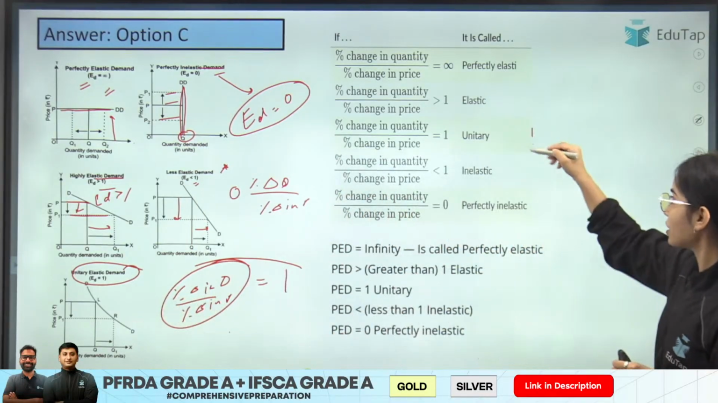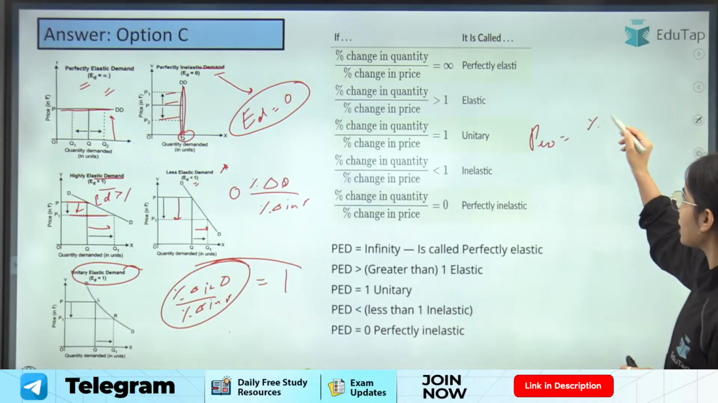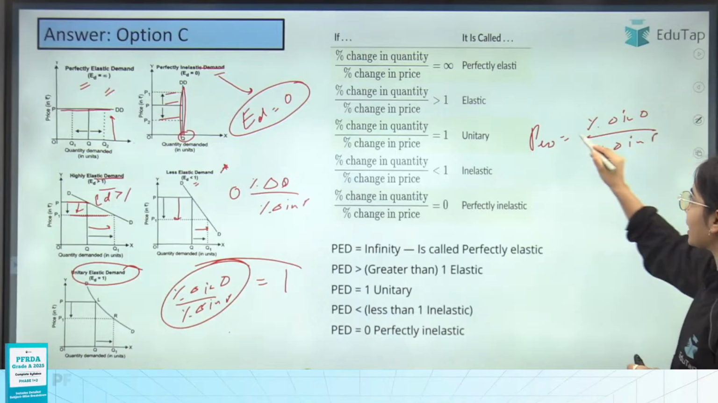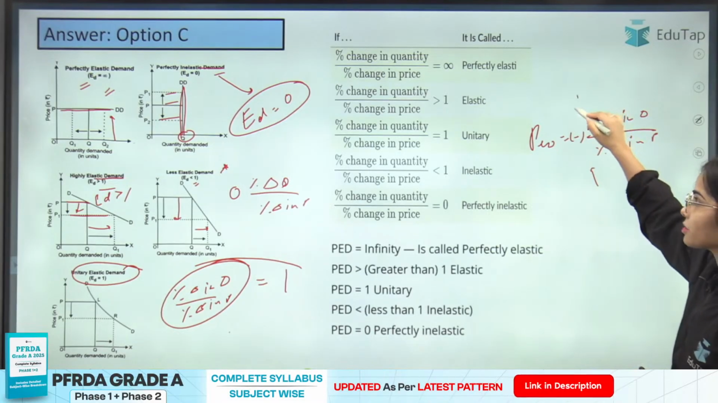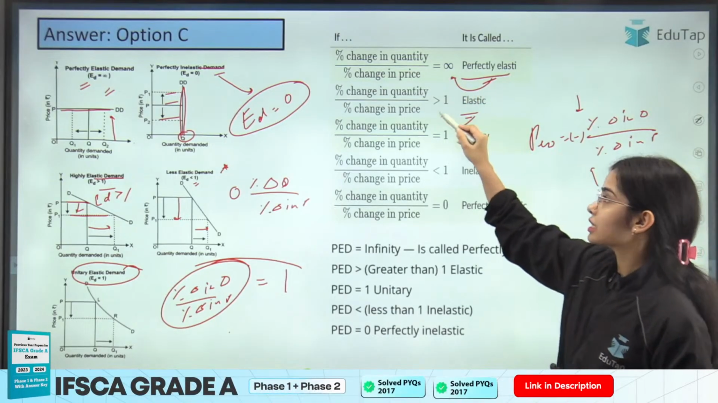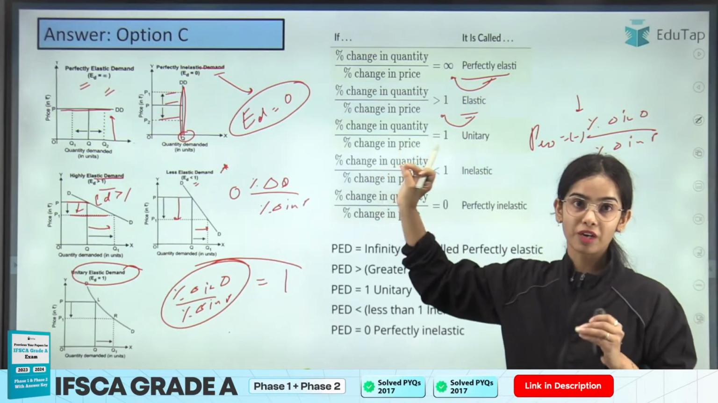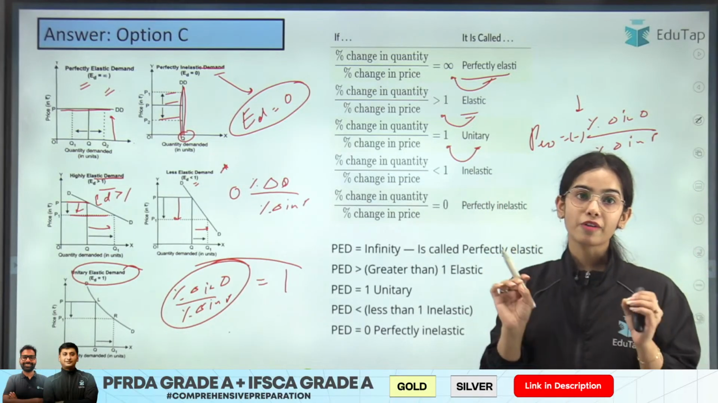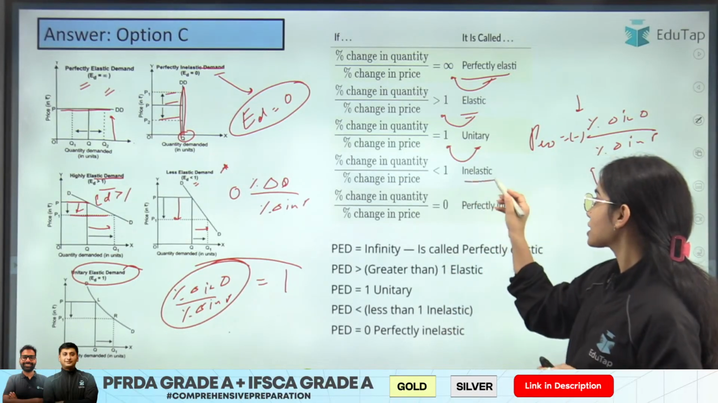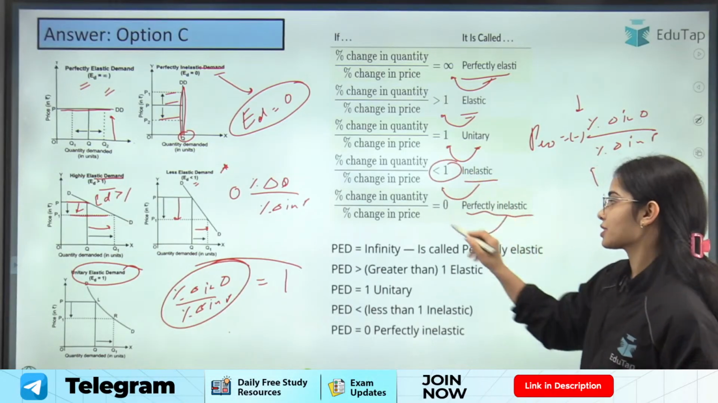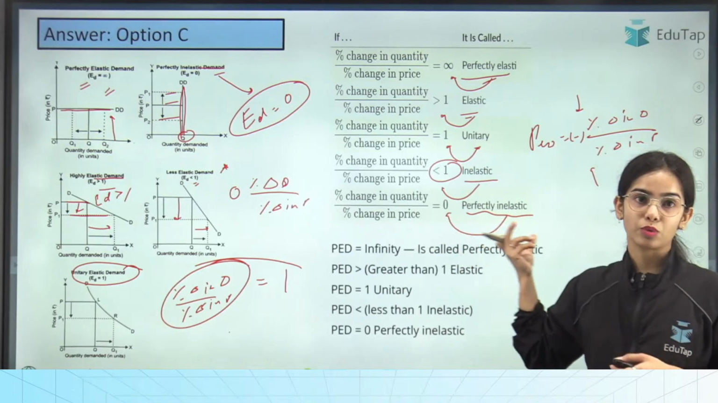Price elasticity of demand has the formula percentage change in demand over the percentage change in price, and the negative sign shows that if the price is increasing, demand will decrease. Perfectly elastic means infinite. Elastic means the price elasticity of demand will be greater than 1. Unitary elastic means it will be equal to 1. Inelastic means it will be less than 1. And perfectly inelastic means price elasticity of demand is equal to 0.